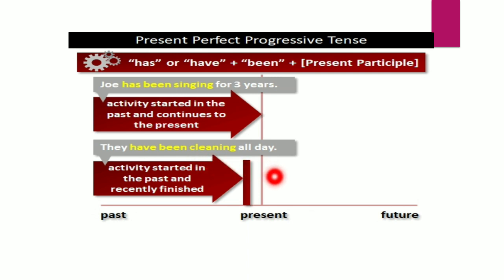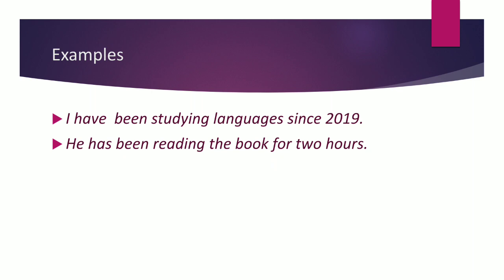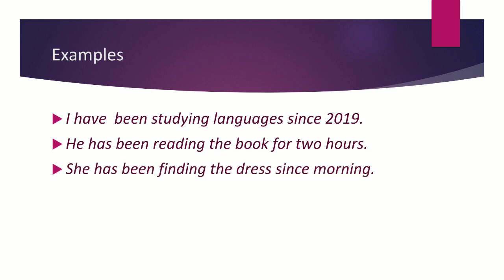And they have been cleaning all day. Like you are speaking at night about your daily routine, your house chores, the activities. And they have been cleaning all day means from morning to evening they were cleaning the home, and they have just finished. Okay, so in this way you have to use present perfect progressive tense. Let's have a look at some examples. I have been studying languages since 2019. He has been reading books for 2 years, 2 hours. She has been finding the dress since morning.